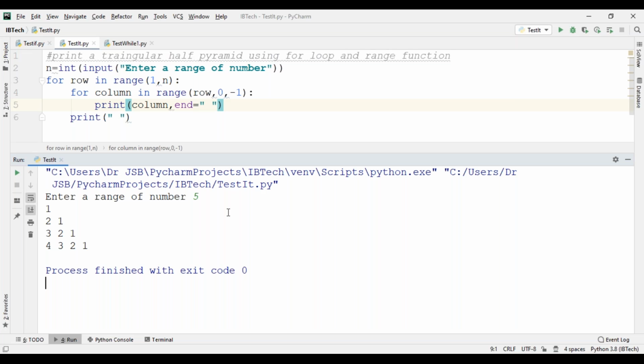Second row, you are decreasing the order, 0 minus 1 order, so 2 1. Next column, 3 2 1. Then another column, 4 3 2 1, up to 0, up to minus 1, ending numbers.